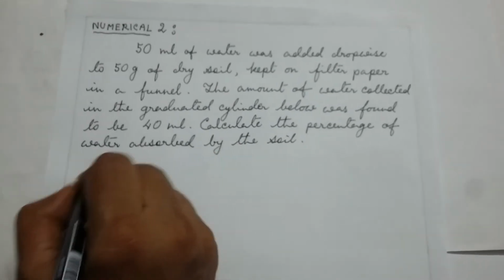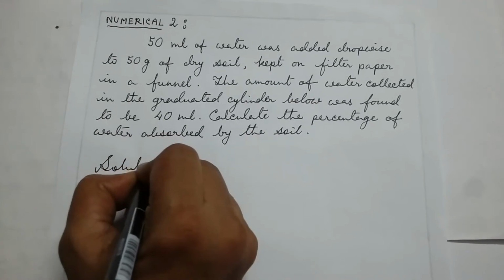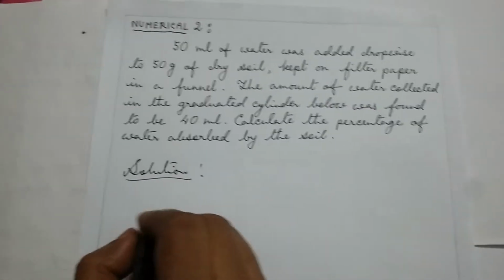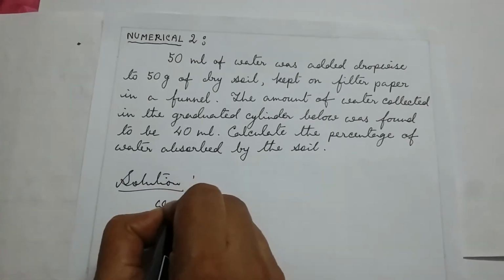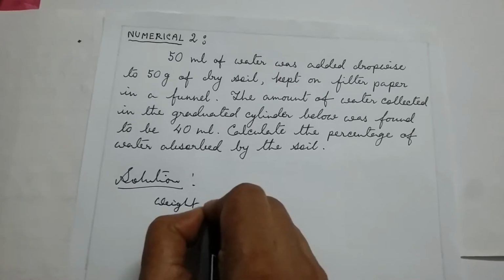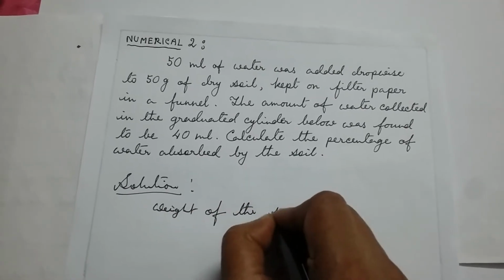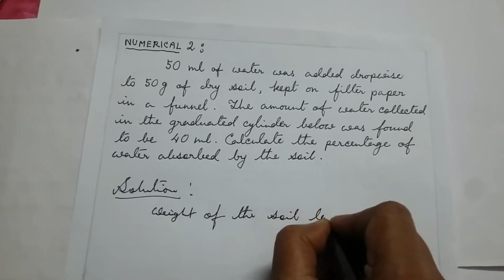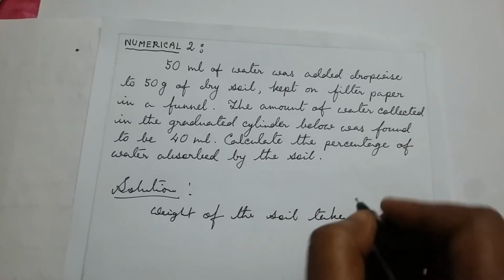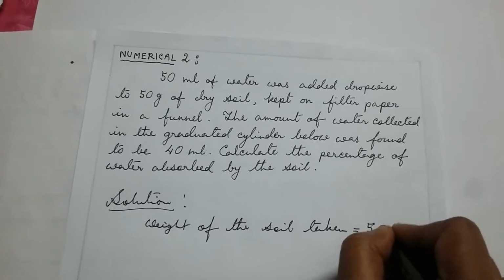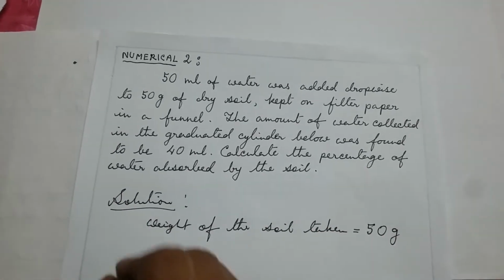Now the solution. So first of all, we have to find out what? Weight of the soil taken. So how much soil we have taken here? That is the 50 gram.